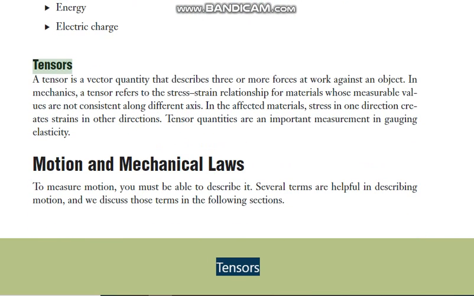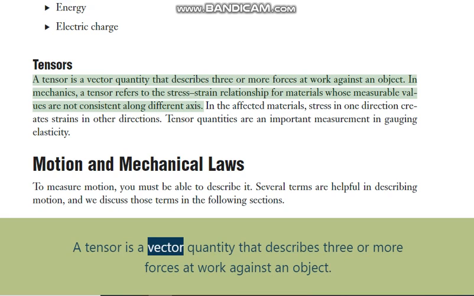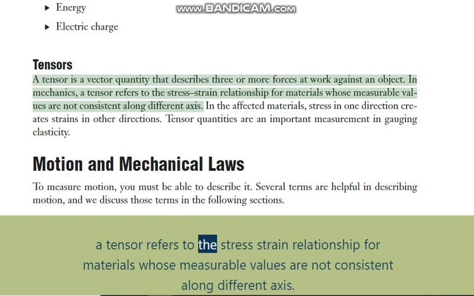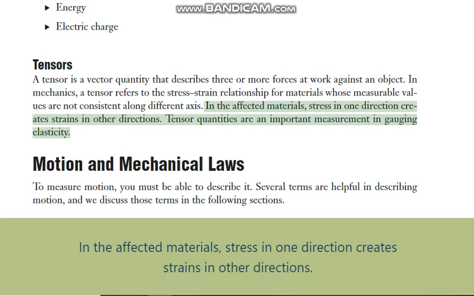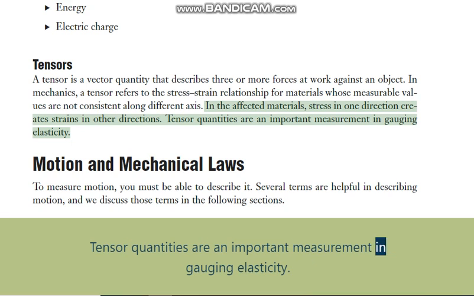Tensors. A tensor is a vector quantity that describes three or more forces at work against an object. In mechanics, a tensor refers to the stress-strain relationship for materials whose measurable values are not consistent along different axes. In the affected materials, stress in one direction creates strains in other directions. Tensor quantities are an important measurement in gauging elasticity.